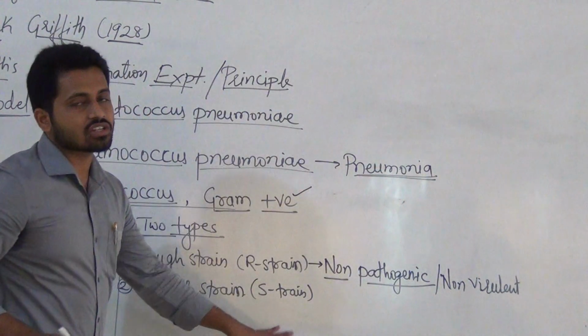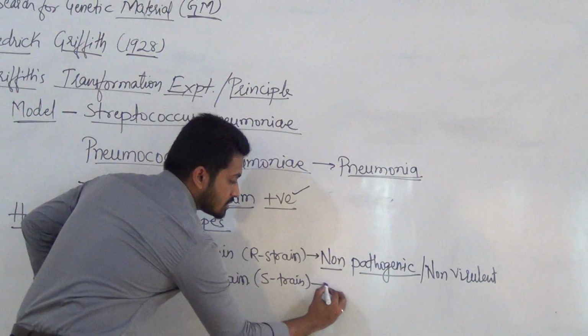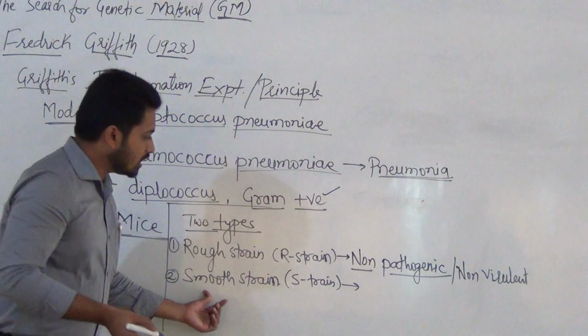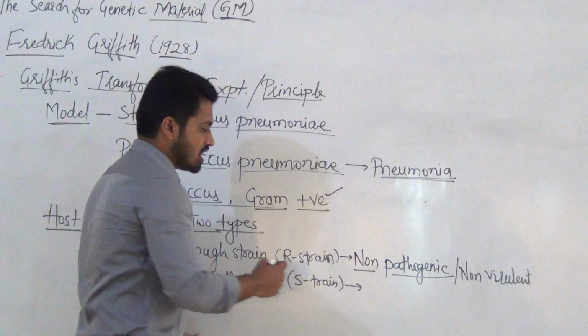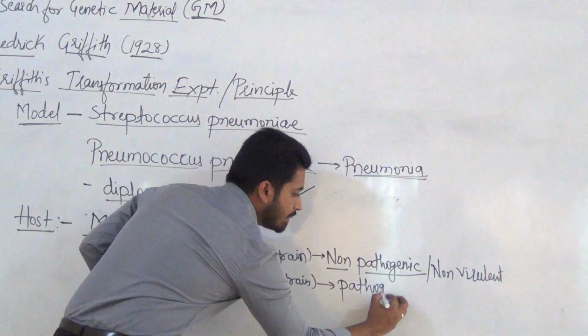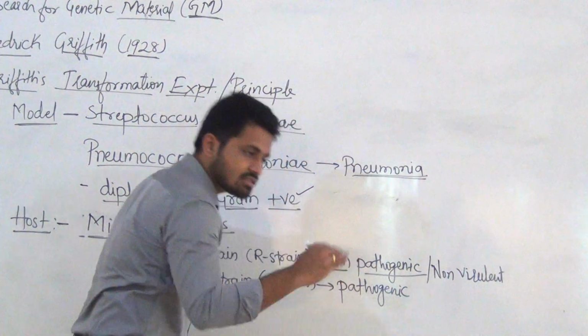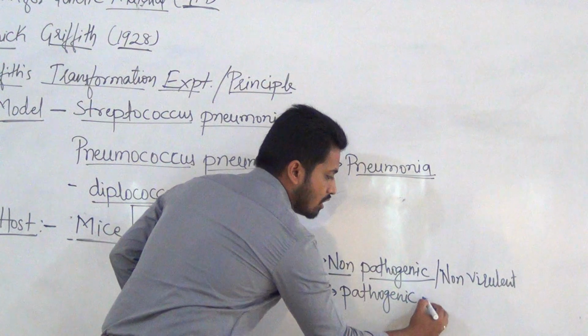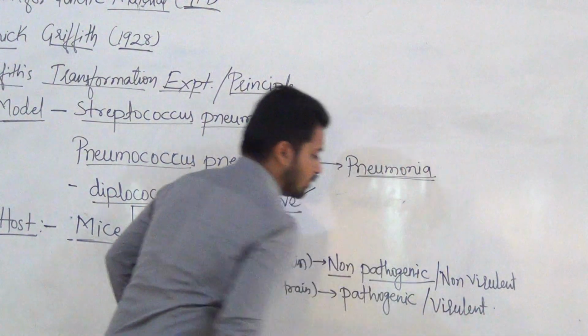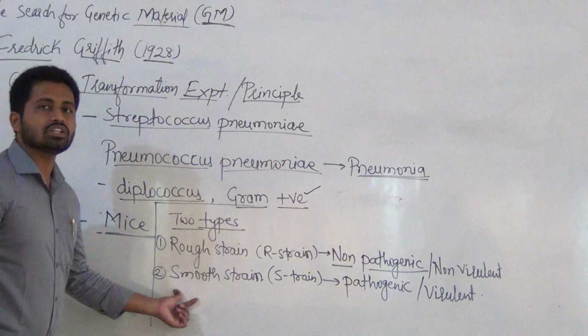Very interesting here, just listen carefully. The word is smooth, but it is actually dangerous. A smooth strain is pathogenic. What is pathogenic? It means it causes disease, or you can call it virulent. Now, why is the name given smooth?